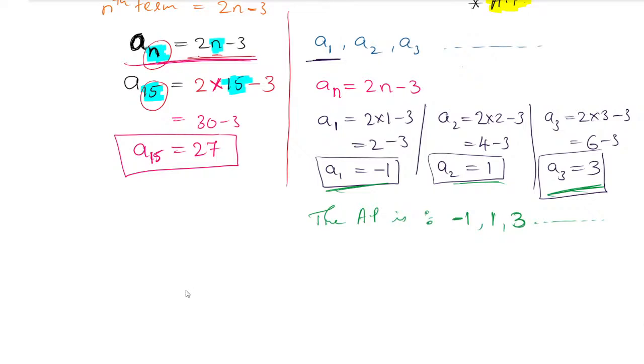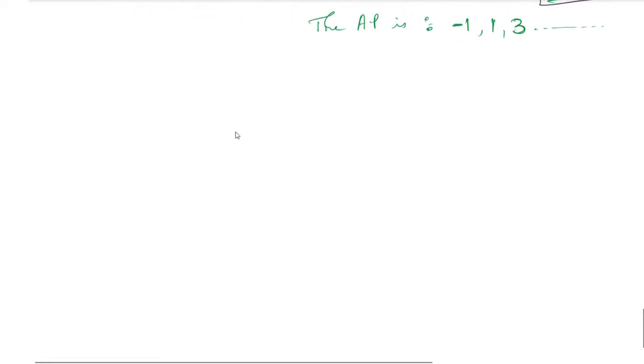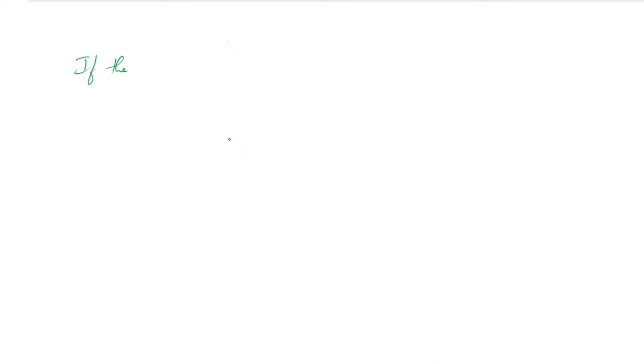The question is, a similar kind of question: if the pth term of an AP is 2p plus 3, find the AP.